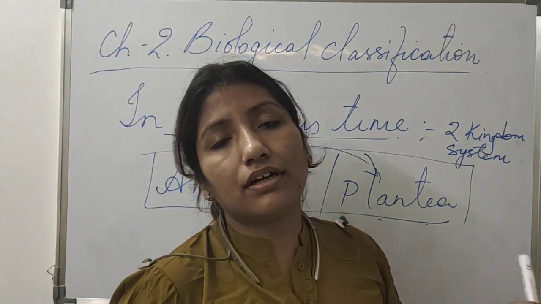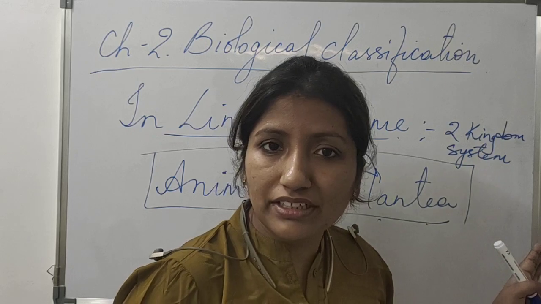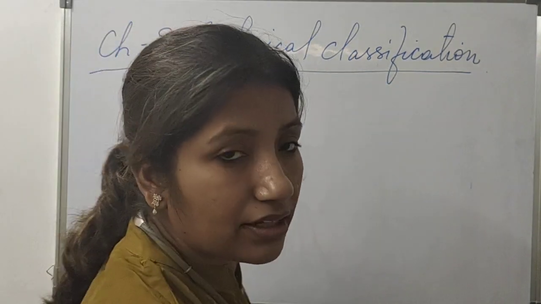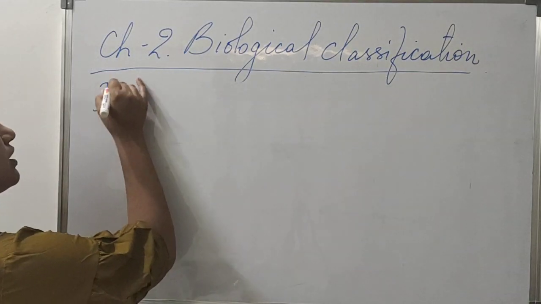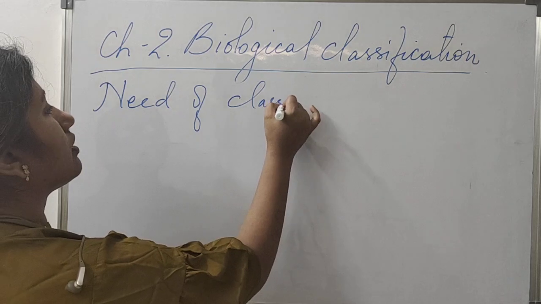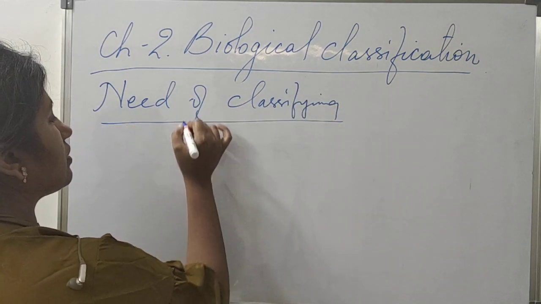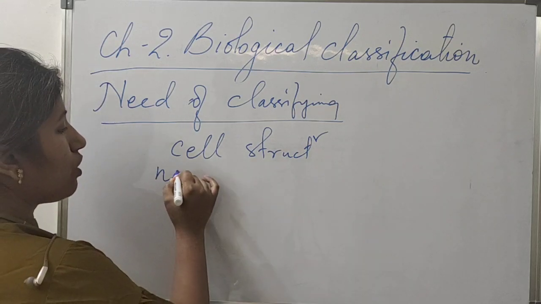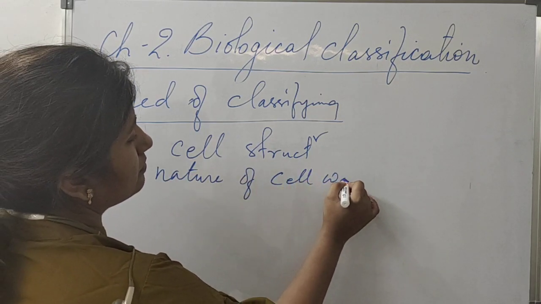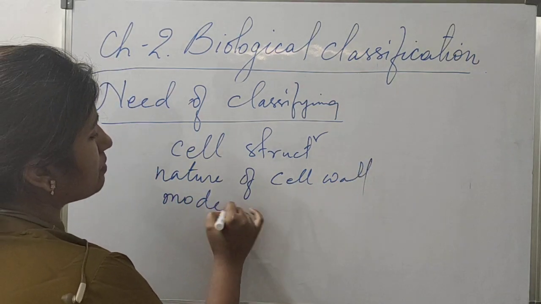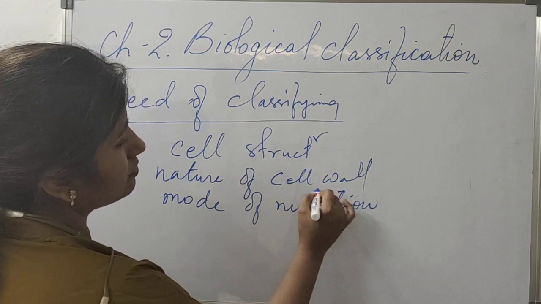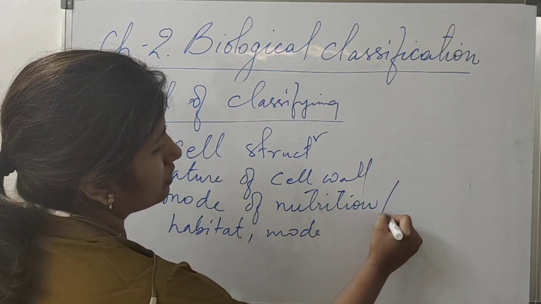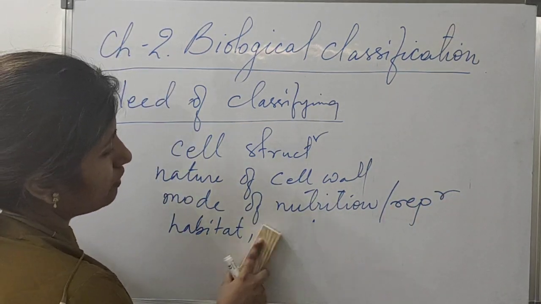So in a later stage we discarded this 2 kingdom system, and in future the scientists thought that a kingdom should be classified on the basis of cell structure, nature of cell wall, mode of nutrition, habitat, mode of reproduction, and evolutionary relationship.